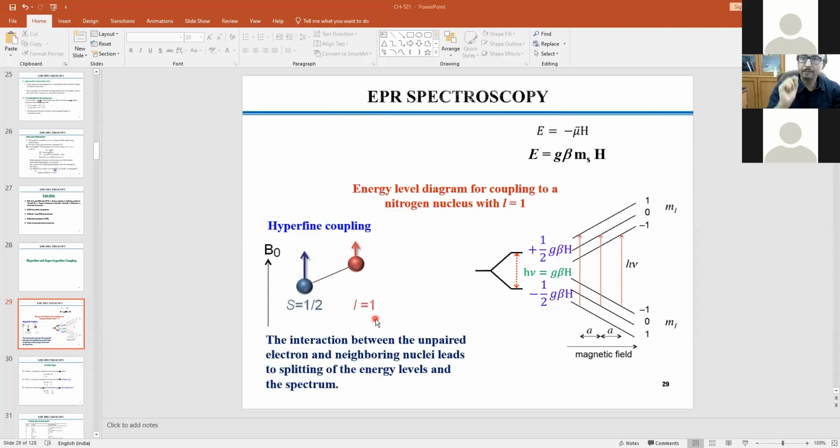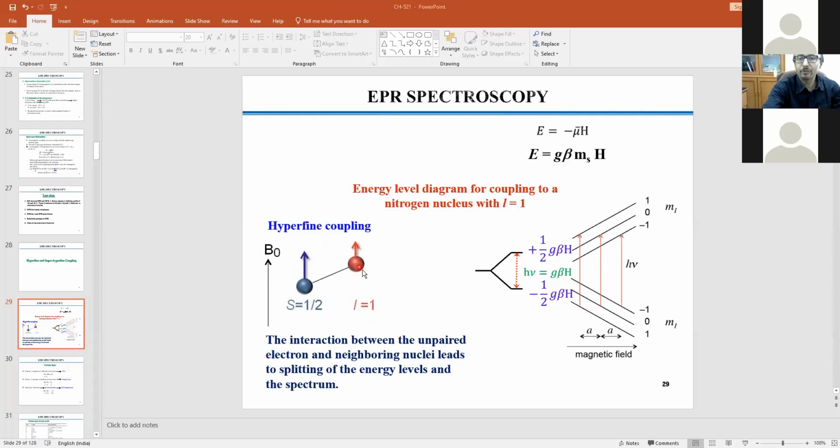Okay, now if I inject one electron into the pyridine system, that means pyridine is an S equal to 0 closed-shell system. So we can get a radical on the nitrogen center, radical strictly on the nitrogen, and the same nitrogen is carrying I equal to 1. We know that, right? Or you can have a situation on the super hyperfine, whatever it is. So this electron will interact with this nuclear spin.